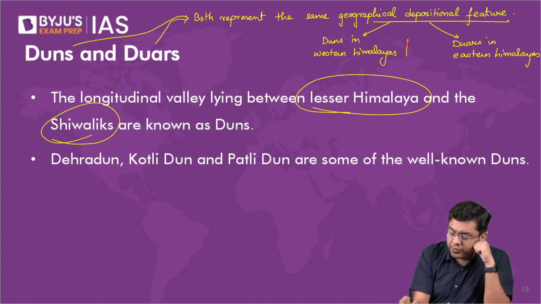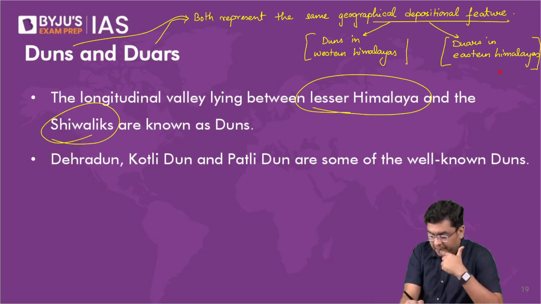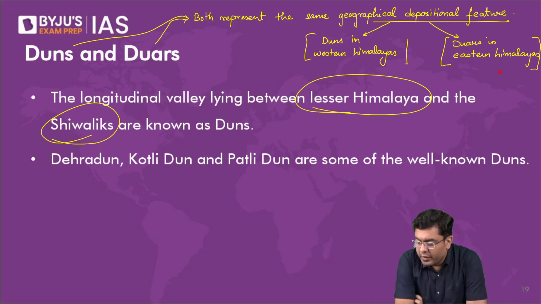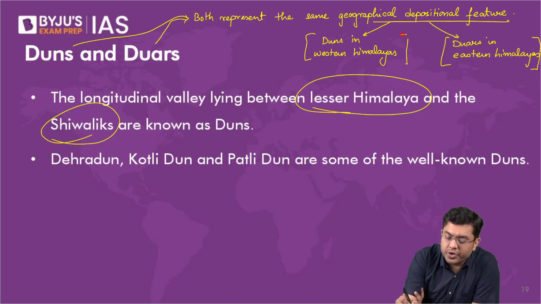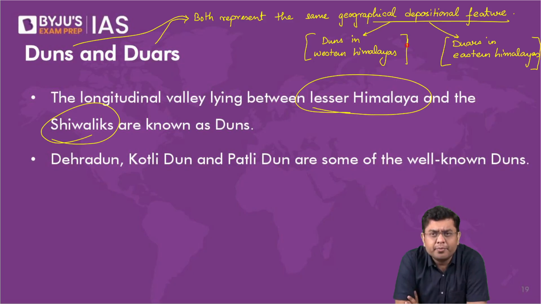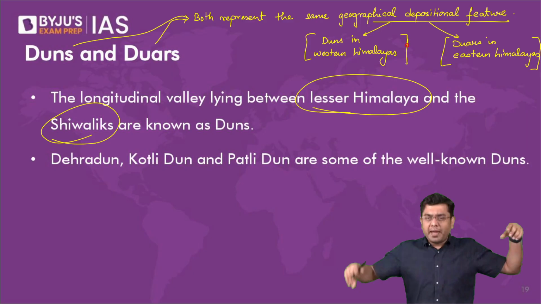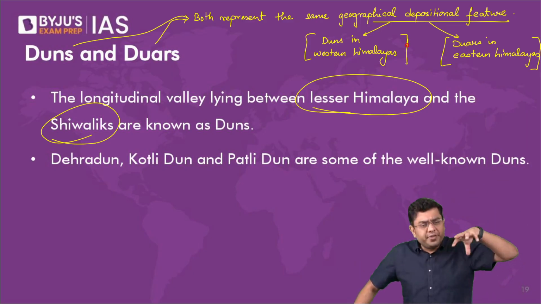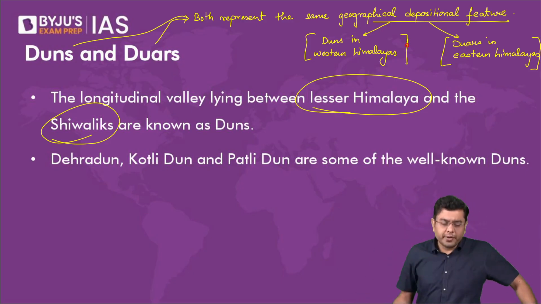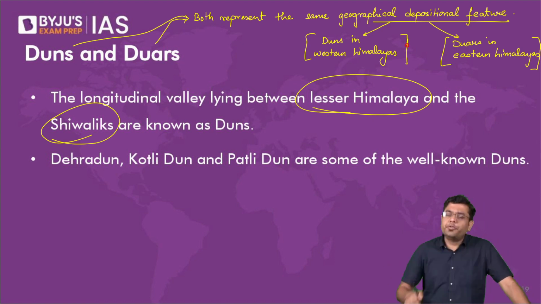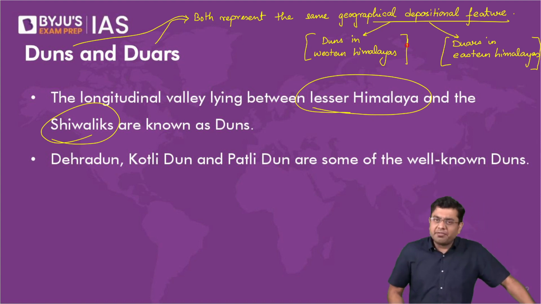So what are dunes? What are duars? So when we talk about dunes and duars, both of them are depositional features. They are very small in size. They are not very large in size, in the sense that they are not encompassing many hundreds of kilometers. They are localized phenomena. That is, for a few kilometers they will extend. These deposits are for few kilometers. So these are the valley deposits which have happened. And how have they happened?